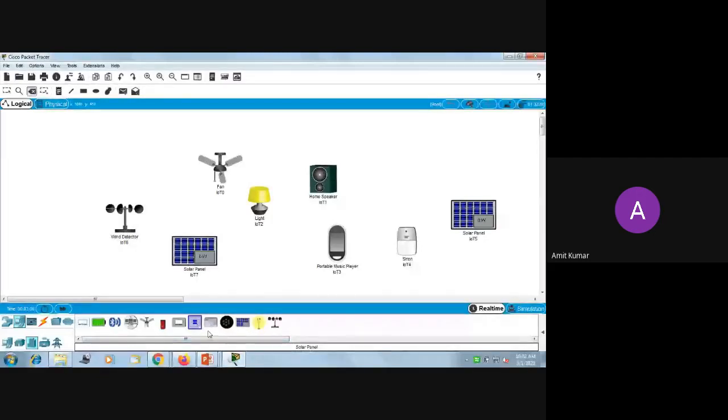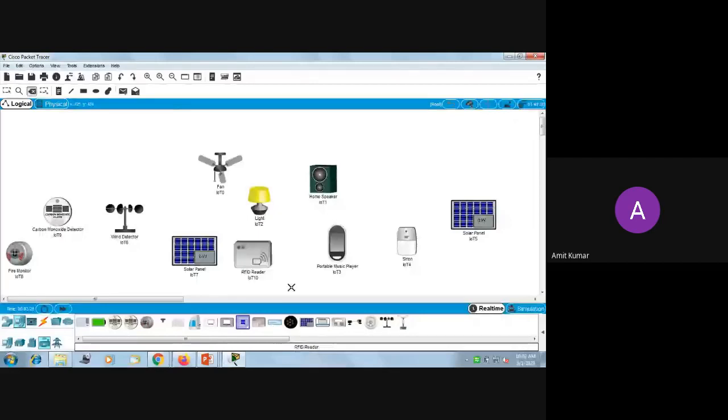In the same way, industry is there, so IIoT is there, the Industrial Internet of Things. There we have different devices like this fire monitor. You can see carbon dioxide detectors, RFID readers, and many other devices which have come into the picture due to IoT.